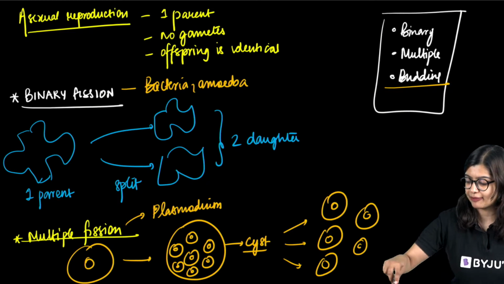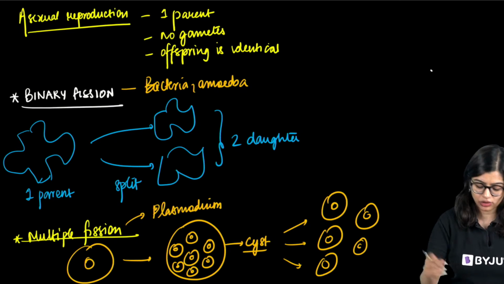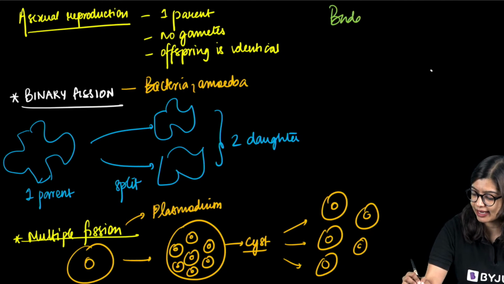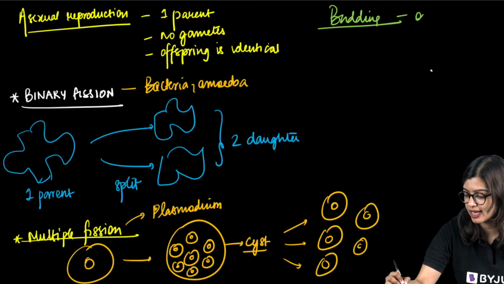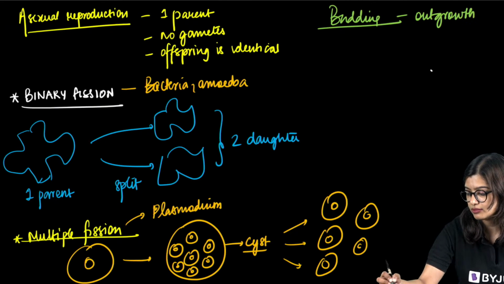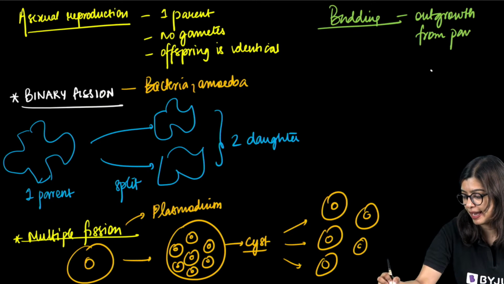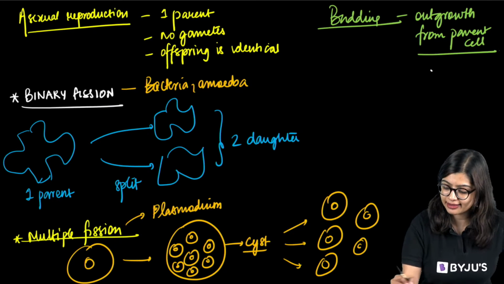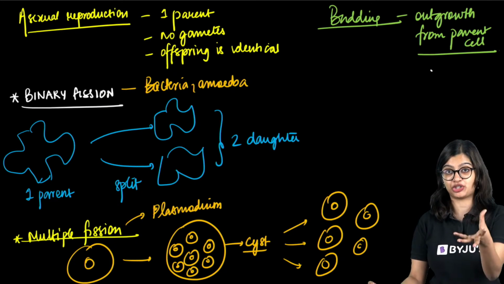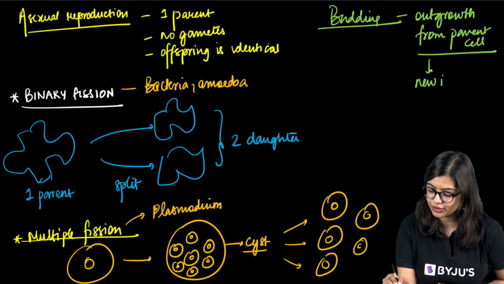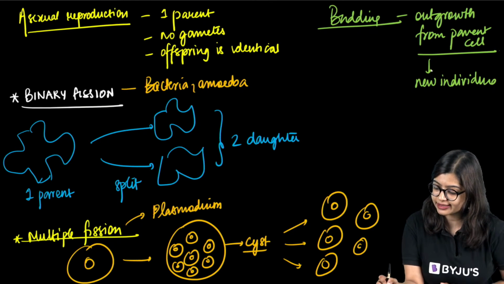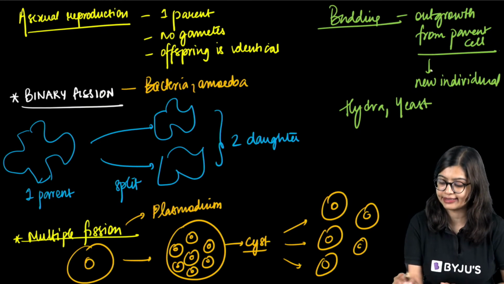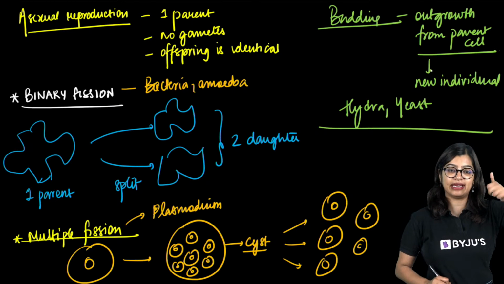Now in budding, what did we observe? We saw that there is an outgrowth from the parent cell, and this bud will undergo various changes, it will mature, and this is what will form a new individual. So in this case, what did we see? Hydra, and we also saw that yeast are examples of the same. Are we all clear now?